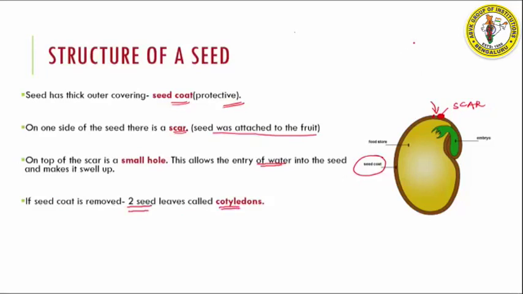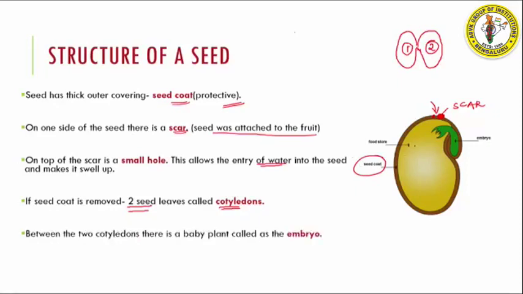Okay, so if you look at the structure, when you try to open it, like if you take your peanut seed for example, when you cut it open, it looks like this. These are two seed leaves which are called cotyledons. Inside this cotyledon you will find this tiny baby plant which is called the embryo. So you will find a tiny baby plant called the embryo in between these two cotyledons.